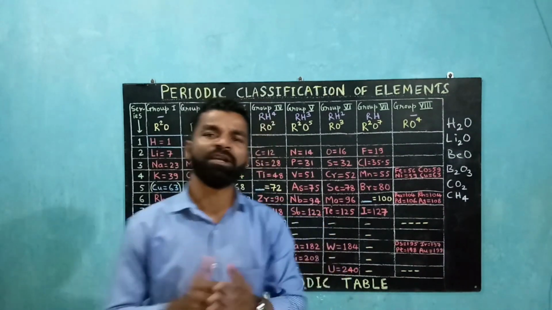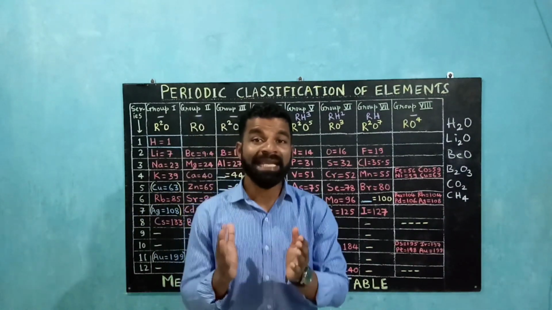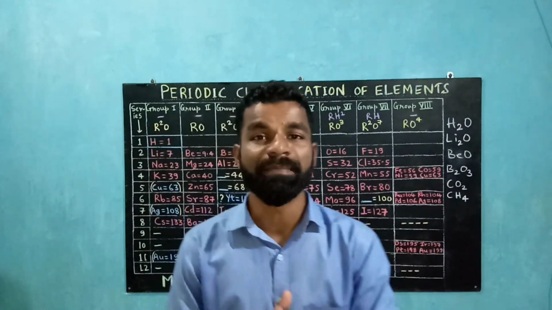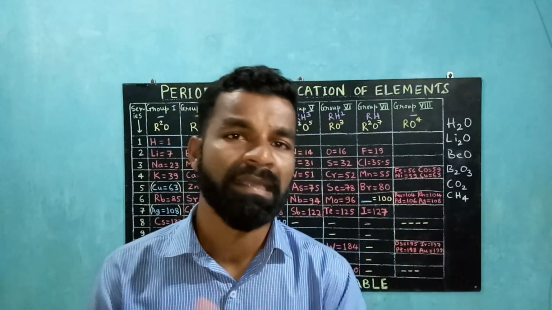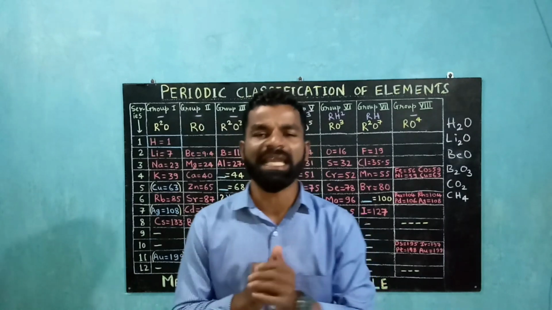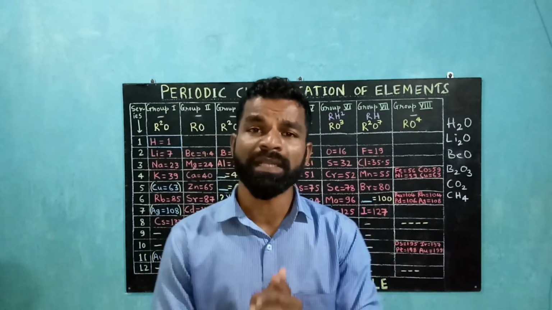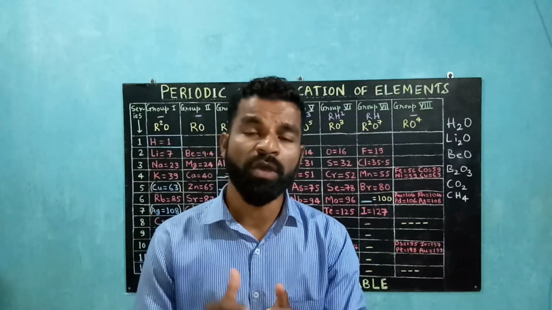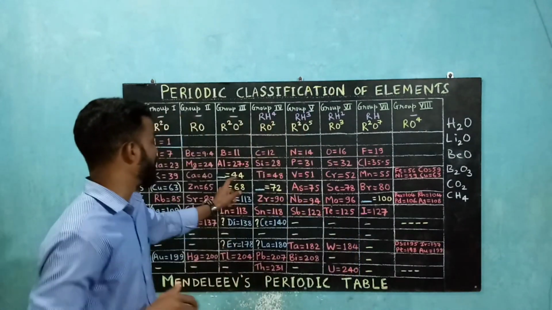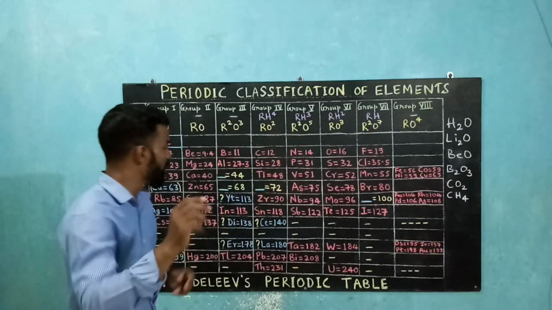And the third merit of Mendeleev's periodic table: Mendeleev kept vacant places for the elements which were not discovered at that time. Three of these unknown elements were given names from their known neighbors as Eka boron, Eka aluminium and Eka silicon. They were given the mass numbers 44, 68 and 72 respectively.